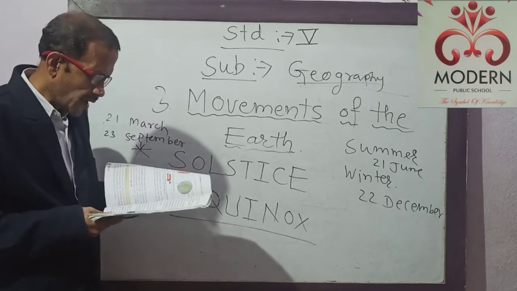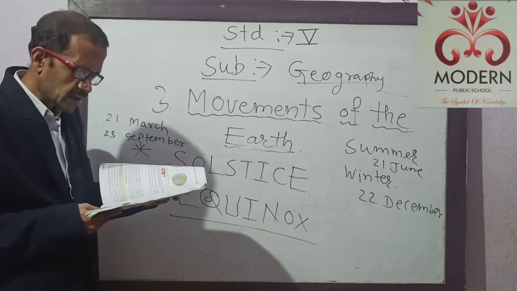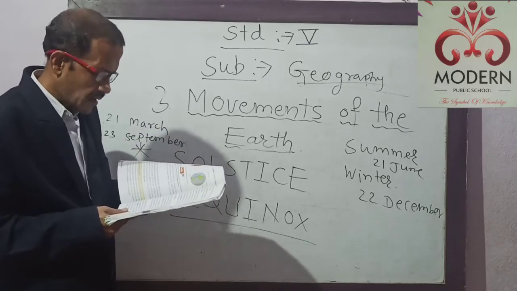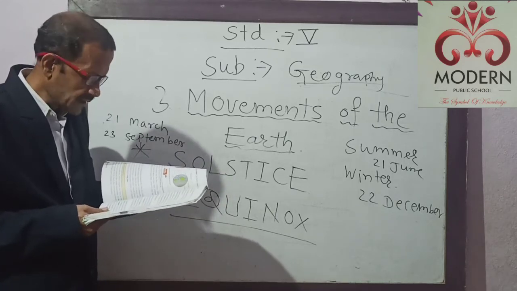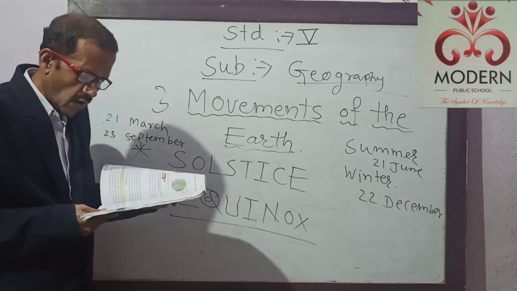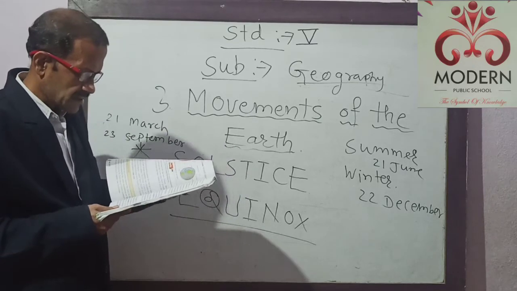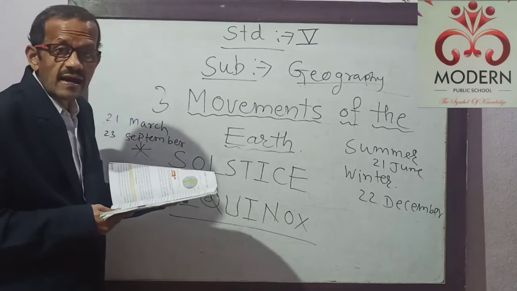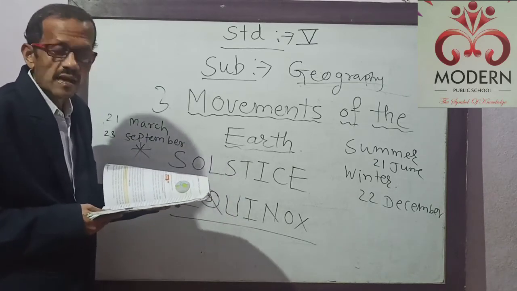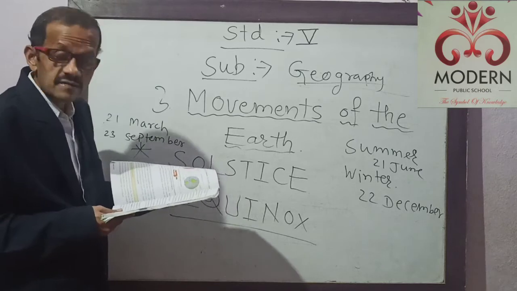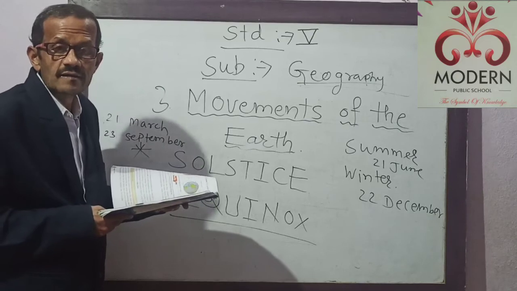Also, if you see point number 3 in the diagram, that tells us the position of the earth on 22nd December. When the northern hemisphere is tilted away from the sun, it is winter in the northern hemisphere and summer in the southern hemisphere. This is known as the winter solstice. It means on 22nd December, that is the shortest day of the year in the northern hemisphere and the longest day in the southern hemisphere. As I told you, the vice versa condition is observed.